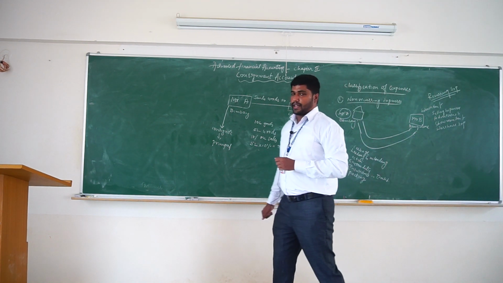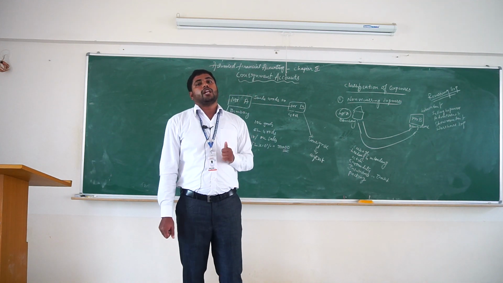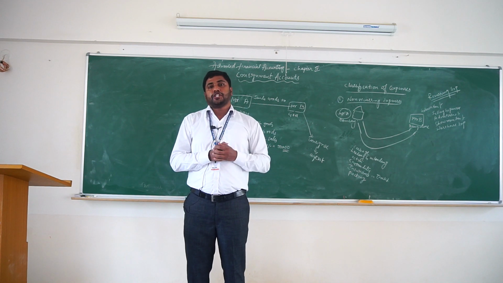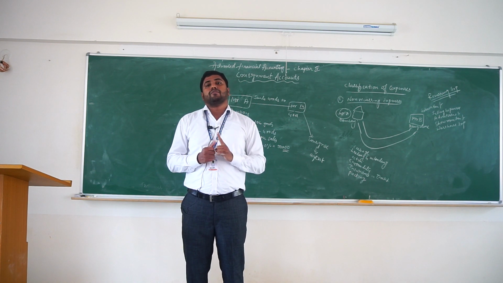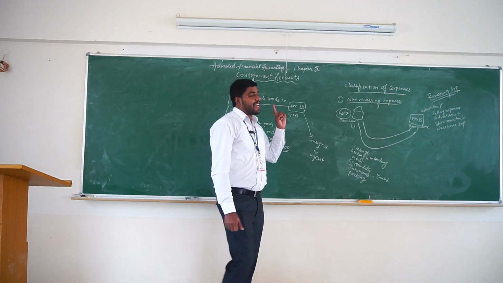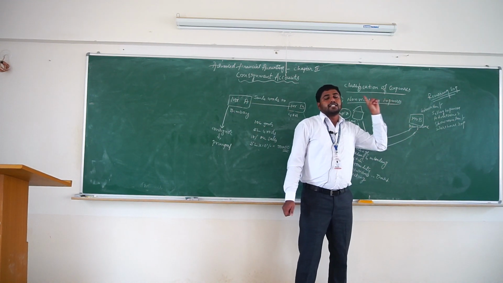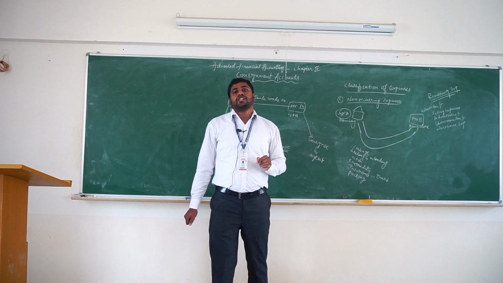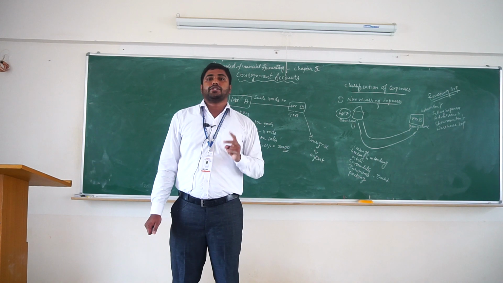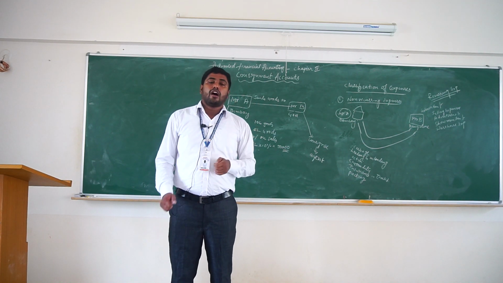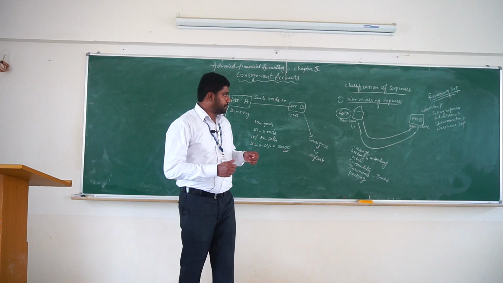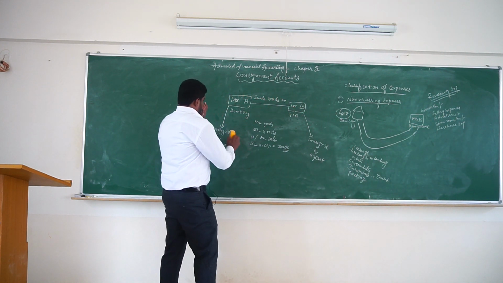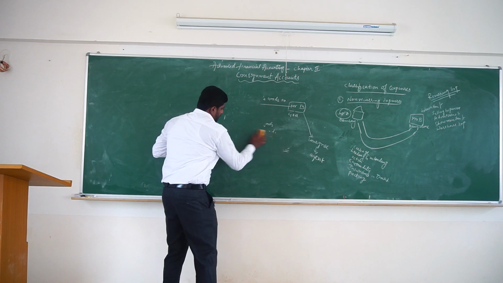Now the next topic is the treatment of normal loss and abnormal loss in consignment. When goods are damaged, the consignee is not responsible for such loss. That is, the agent is not responsible for the loss of goods. Here, the consignor has to bear such losses. Losses are classified into two types: one is normal loss, one is abnormal loss. How to treat normal loss and abnormal loss on consignment, I will explain.